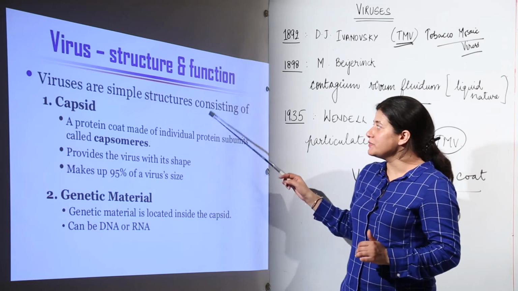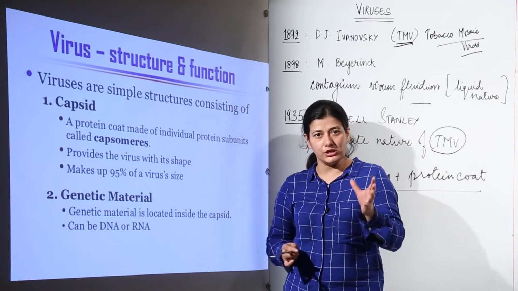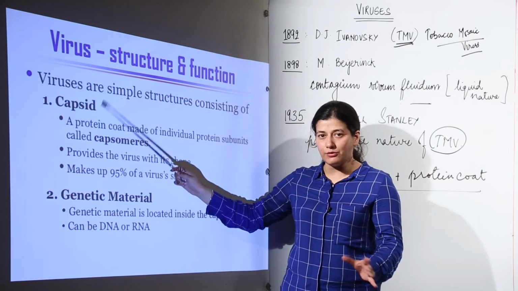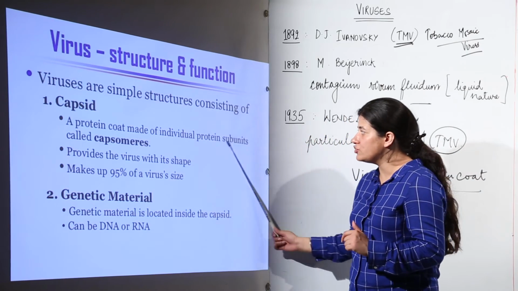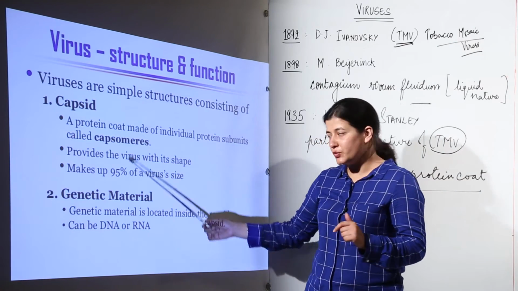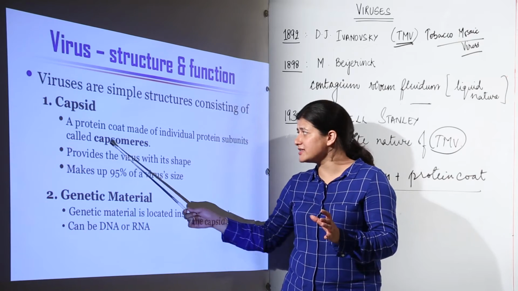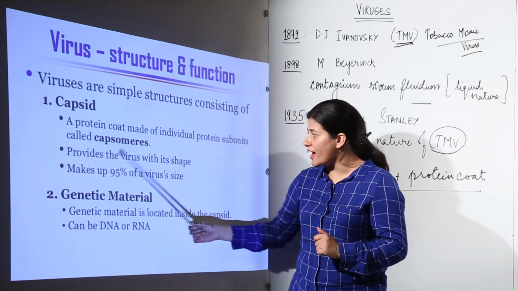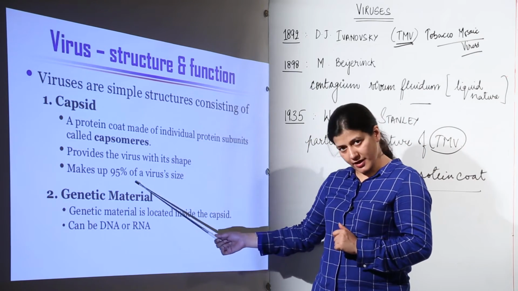So viruses are simple structures which consist of a capsid. As I told you, they have a protein coat and genetic material. That protein coat is known as the capsid. The capsid is a protein coat made of individual protein subunits which are known as capsomeres. The protein coat has individual protein units which are capsomeres. It provides the virus with its shape and makes up 95% of the virus size.